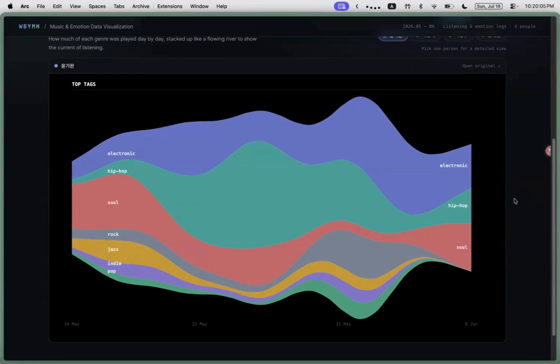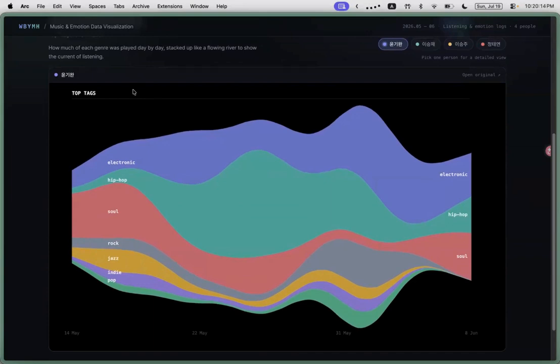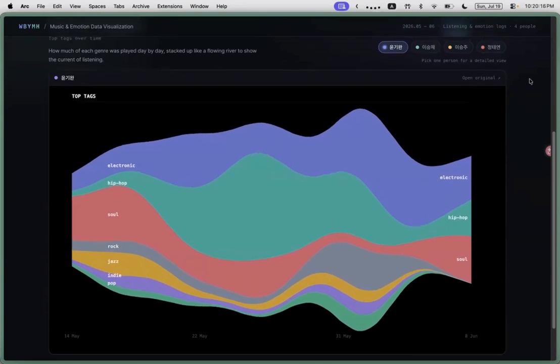Also, we applied a silhouette offset method to make it spread out above and below a central axis. This creates a flowing butterfly-like shape, making it easy to see at a glance which genres are central.